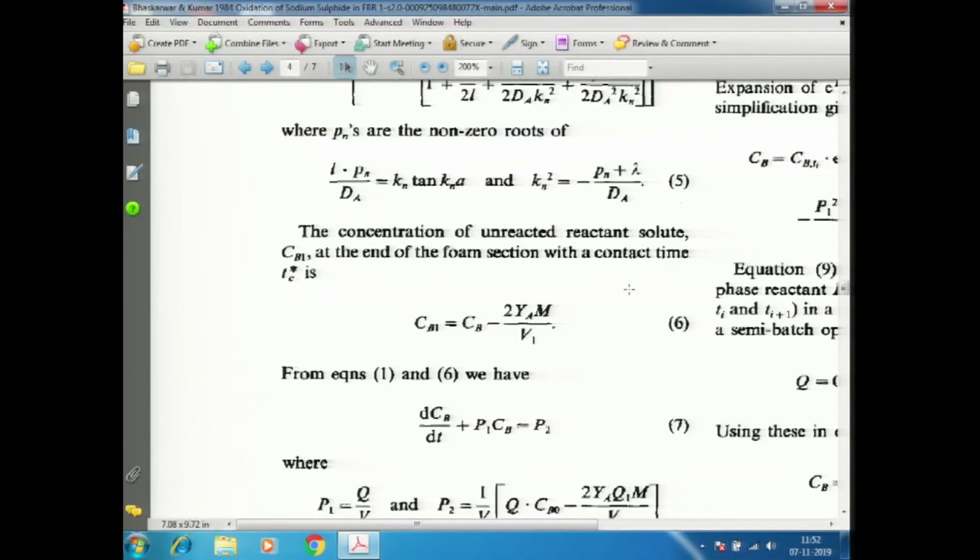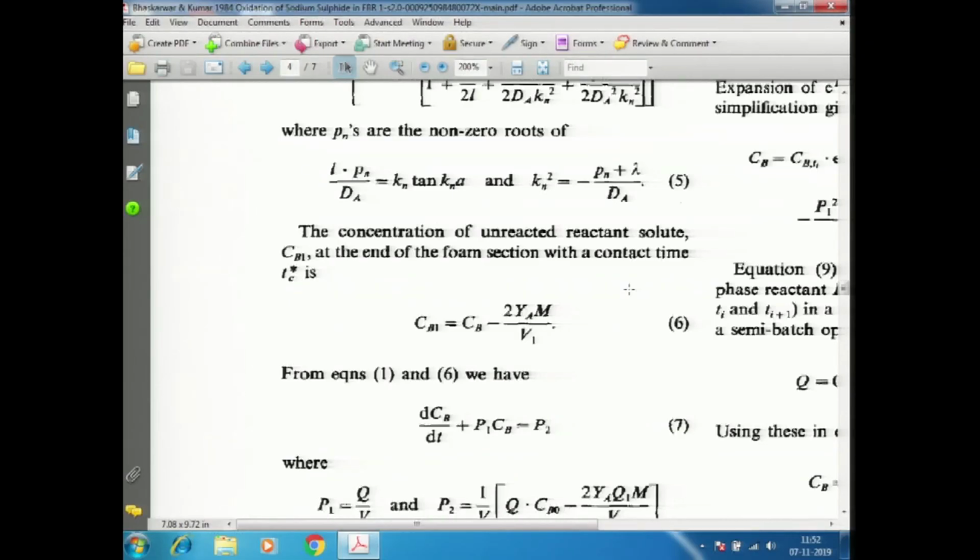If all of this reacts with sodium sulfide, the concentration of sodium sulfide will decrease, and the draining concentration, if m evaluated at Tc equal to Tc star is the total amount of gas absorbed per unit area in time Tc star, then I can multiply it by the area S. Okay. That will give me this new m, which is the total amount absorbed by one phase of a film, half a film.